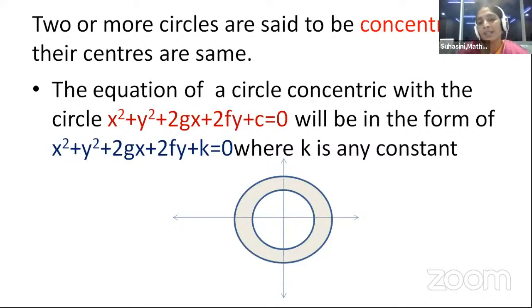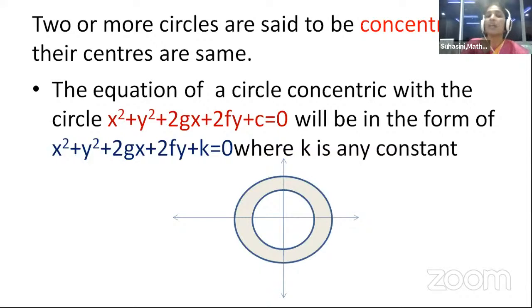And how can we write the concentric circles? The concept is similar to the equations of parallel lines. If we know one line, ax plus by plus c equal to 0, how can you get the equations of different lines parallel to the given line? Ax plus by, instead of c, we'll write plus k equal to 0.